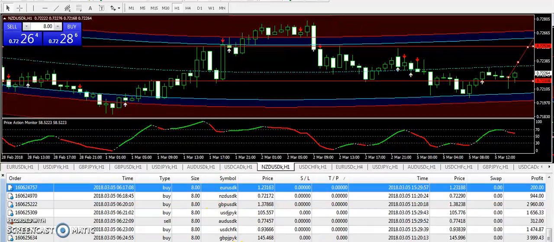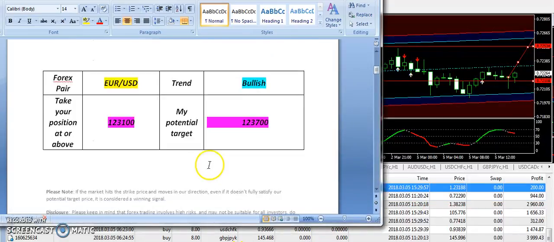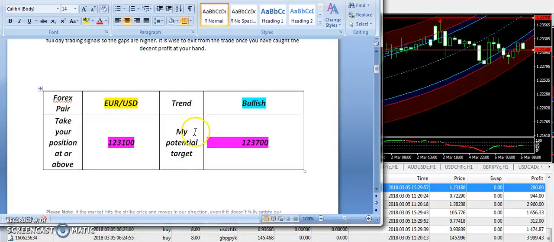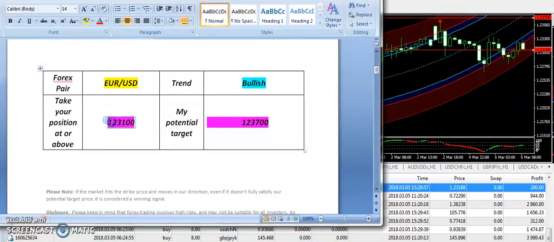Okay, now let's talk about the last pair, and this signal isn't fully expired at the moment. Let me switch my chart to the Euro USD. Okay, the entry is already broken, 123100. I have supplied the bullish signal right from here. The entry is broken here. So guys, it's making the bearish candle again.